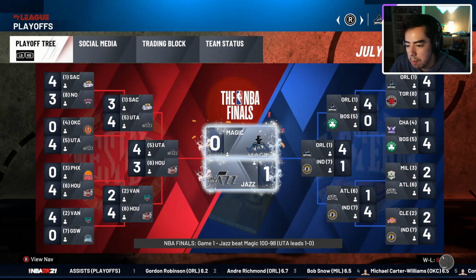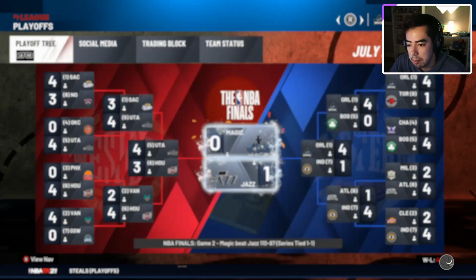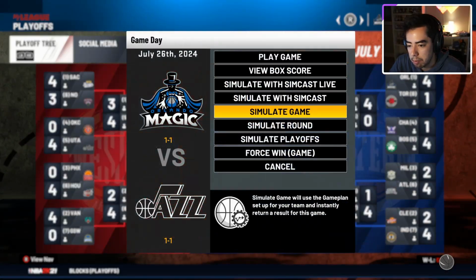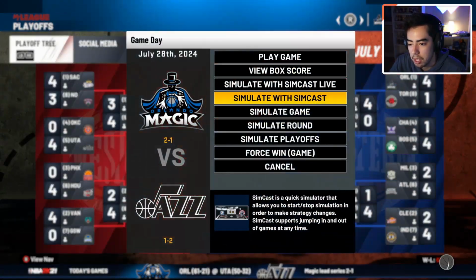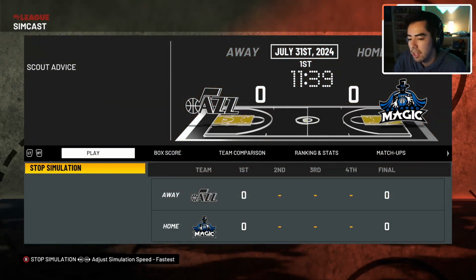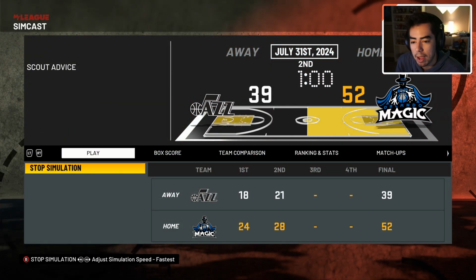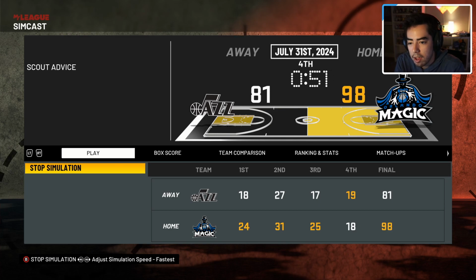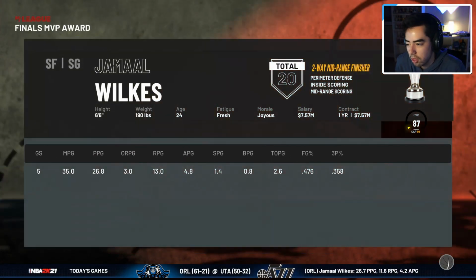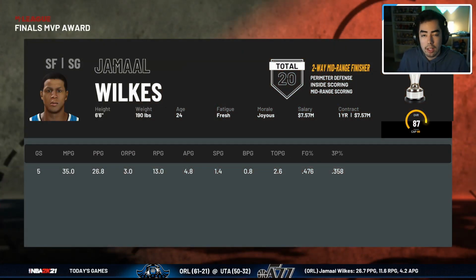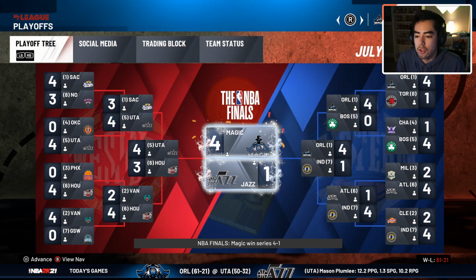So here we go. Game 1 goes to the Jazz. Game 2 goes to the Magic. Game 3 goes to the Magic. Okay. Game 4 goes to the Magic. Okay, that's a little bit more accurate here, as the Magic will probably win this thing in 5, and they do. Jamal Wilkes will win his second straight finals MVP. The Orlando Magic are the first dynasty in this league. We'll see what happens, but that's the episode, guys. The Orlando Magic beat the Utah Jazz to win their second straight NBA title.